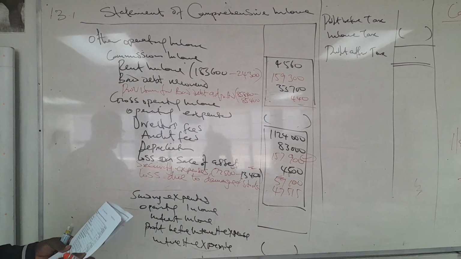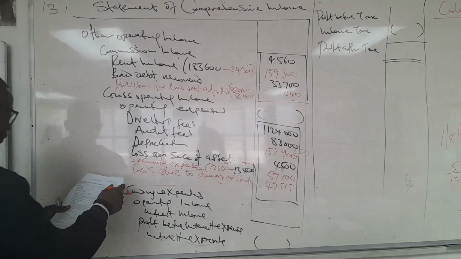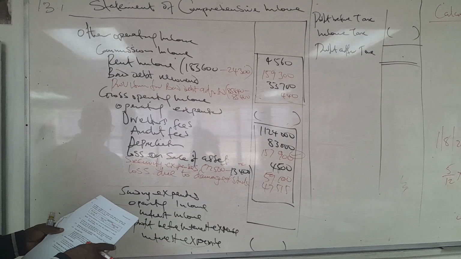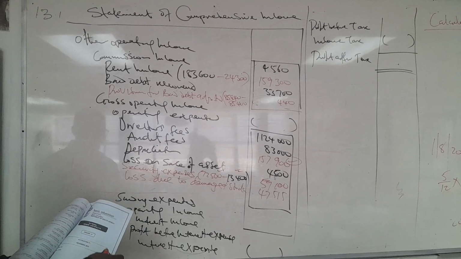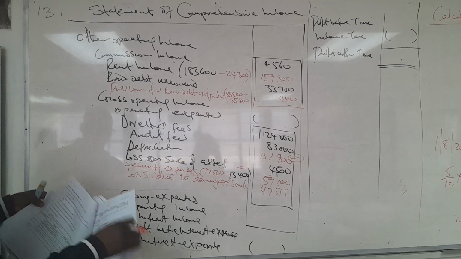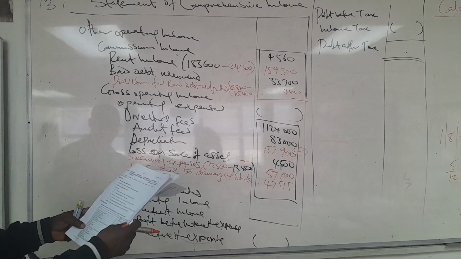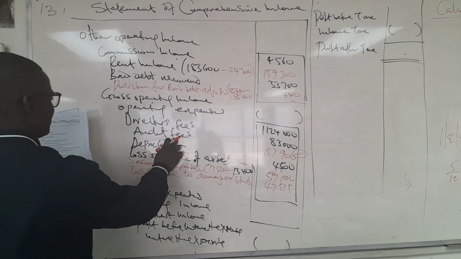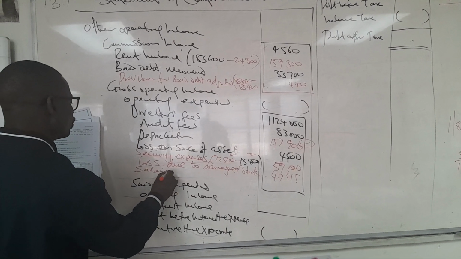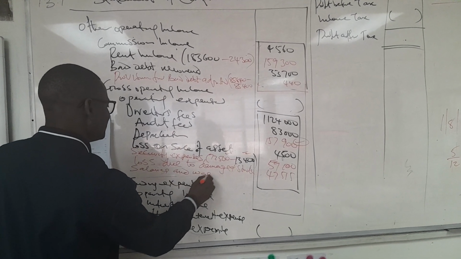We need to be very careful here. Let's see which one we have not done. Salary and wages. In fact, we were supposed to have attended to that one earlier. How much did the salary give to us? What adjustment did they want us to do on it? We should not forget that when we are doing this, all these expenses must be written down. Then salary and wages, actually after the audit fee. But for the benefit of this, let's just write it there. I advise you to arrange this in sequential order according to the pre-adjustment they give to us.